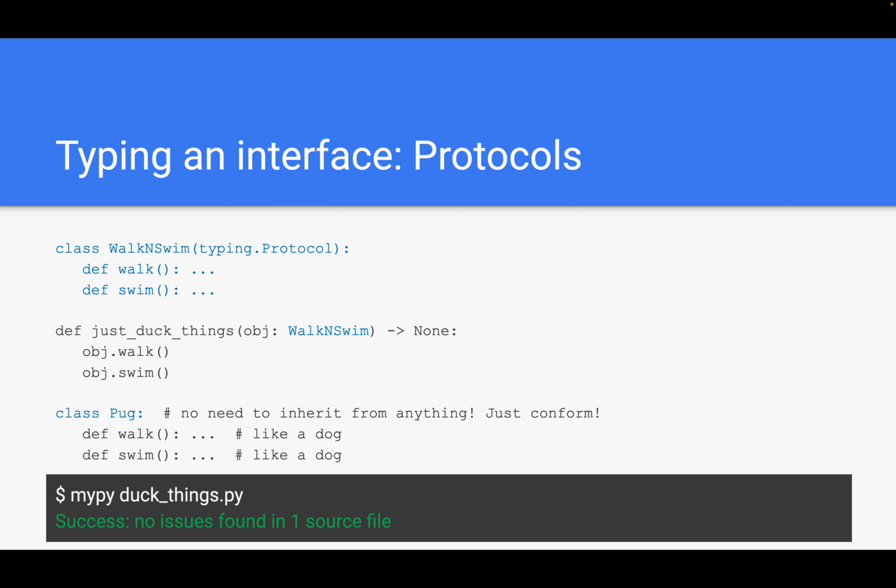So there is a different option. We can use typing protocols as well. A typing protocol looks a bit similar to the abstract base class you've seen before. We basically define a class, it inherits from typing protocol, and it defines some methods. But if you look closely, our dog breed now doesn't need to inherit from it. It just needs to conform to the protocol from the perspective of the type checker.